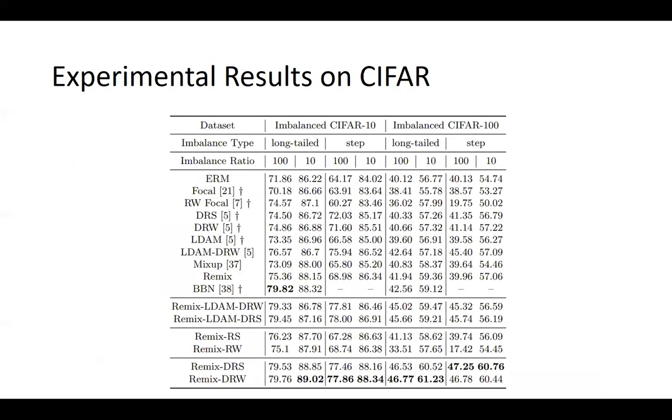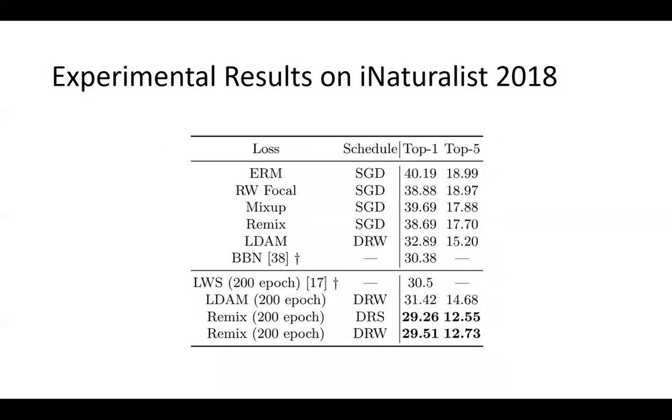We have also conducted experiments on various imbalance ratios and imbalance types on imbalanced datasets. Here we show the experimental results on imbalanced CIFAR. Remix not only significantly improved Mixup when it is used with reweighting or resampling techniques, it outperforms previous state-of-the-arts. Here we show another experimental result on a large-scale dataset, iNaturalist 2018. Note that our method again achieves superior performance.